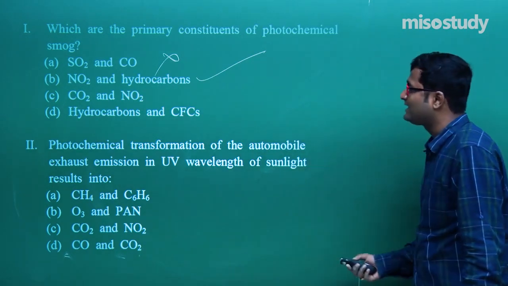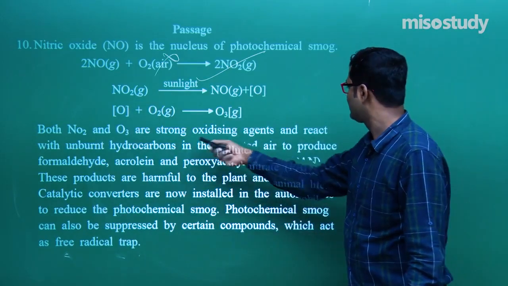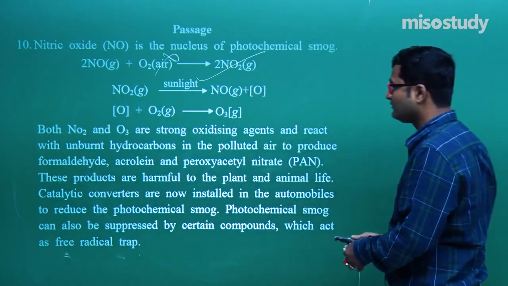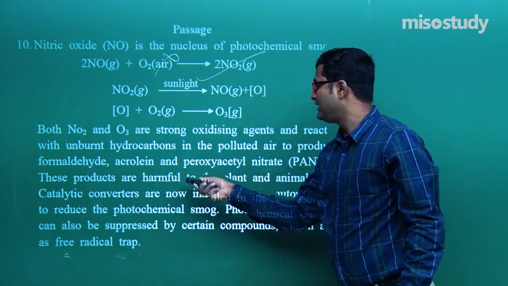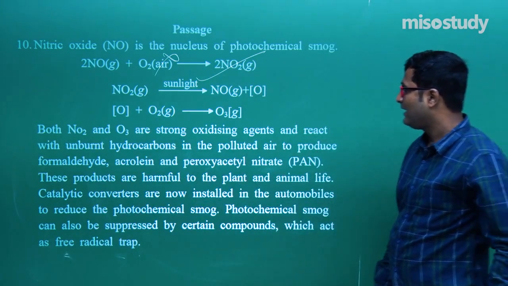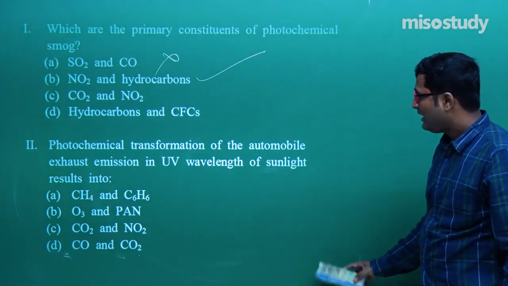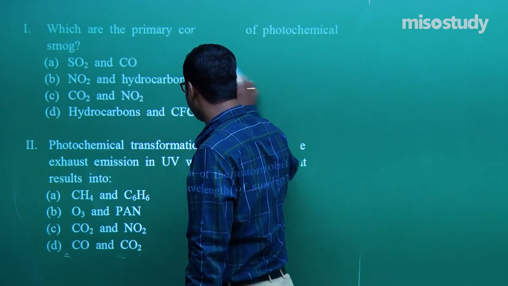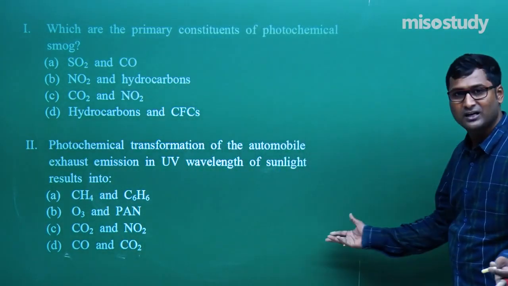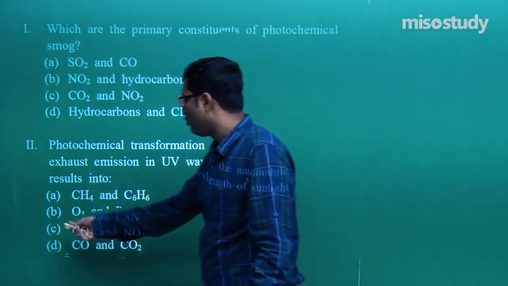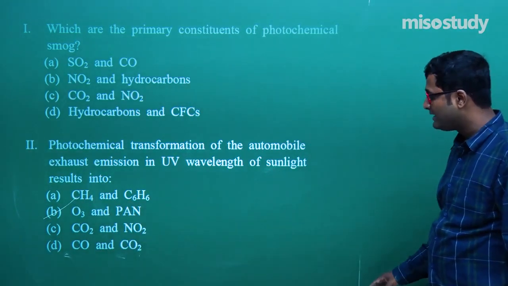Look at the passage, read it again. NO2, O3, then unburnt hydrocarbons in the polluted air produce formaldehyde, PAN and acrolein. Clear? Now let's move to the next. Photochemical transformation of automobile exhaust emission in UV wavelength of sunlight results in the formation of, again simple, O3 and PAN. Clear? So for question number 2, B is the correct option.